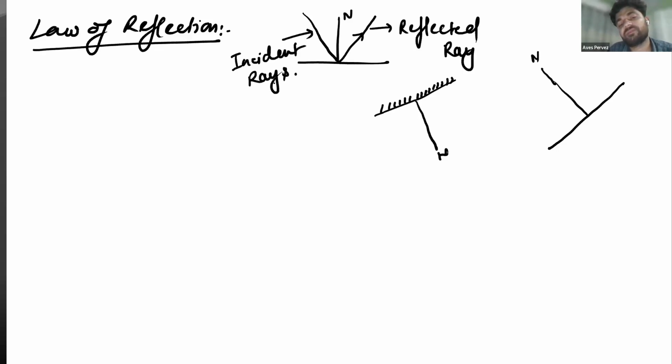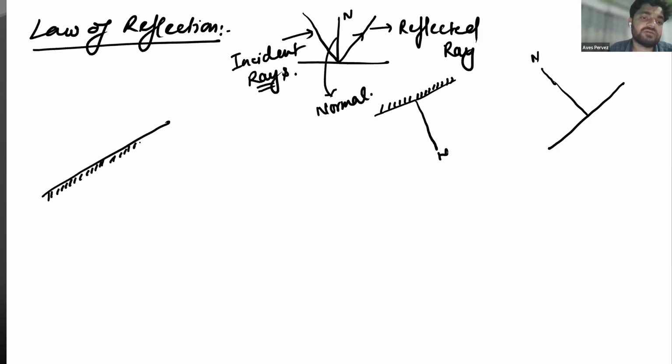Understood, dear student? And this one is normal. And the angle with the normal, we always measure the angle of incidence with the normal. For example, if I'm having this shiny surface like this way, and the normal will be like this or this, tell me, A is normal or B is normal? A is normal, which will be perpendicular to this surface of contact. Okay, this one is normal.